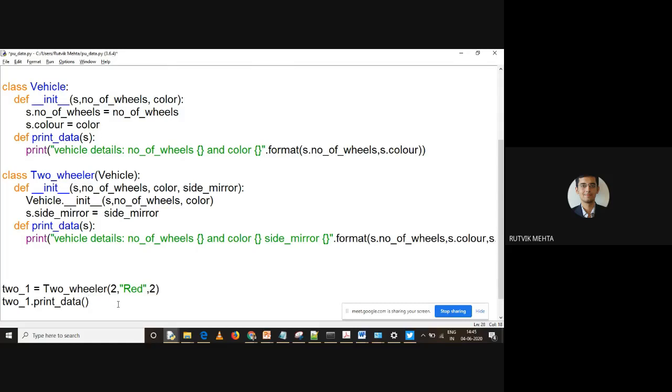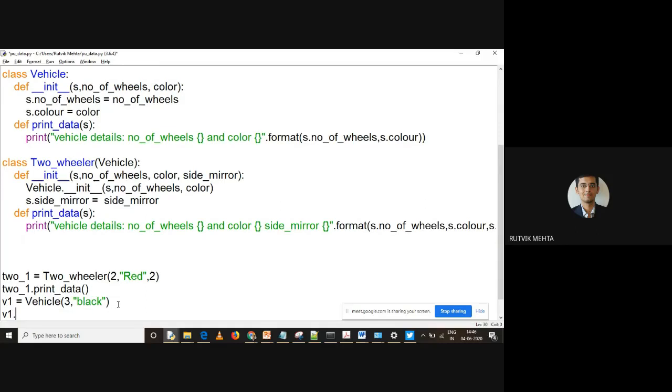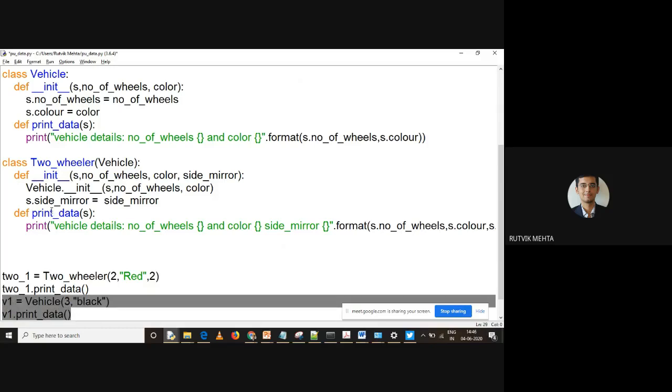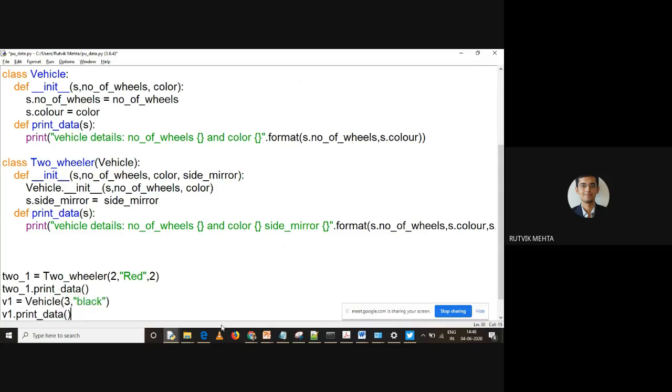Now say for example, I'm creating another object of vehicle class, right? And I'm saying 3 comma black. Okay, and then I'm calling v1.print data. So which print data will be called? Can anyone tell me? Which print data will be called for v1? The upper one or the lower one? Anyone please?